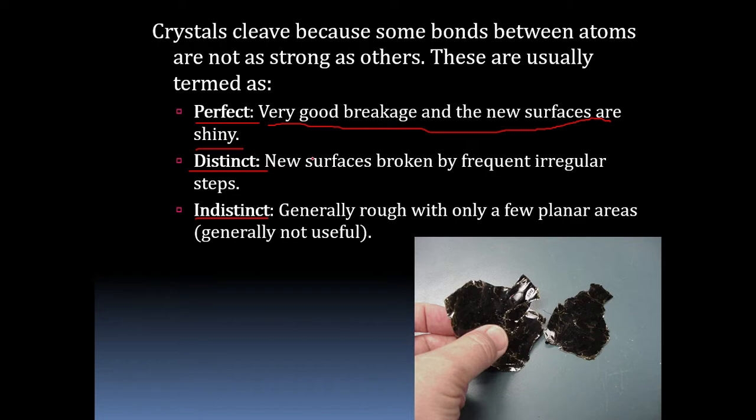If after breaking it shows some irregular step-like thing, that is distinct. And indistinct means that after breaking, the surface doesn't show any plane surface. It will be a zigzag or rough surface.